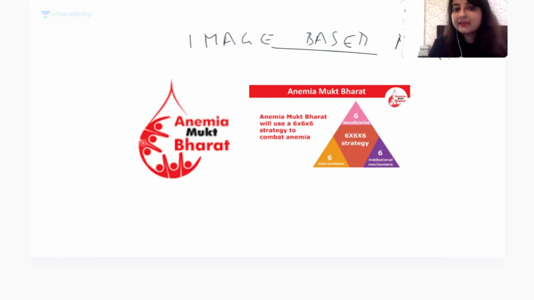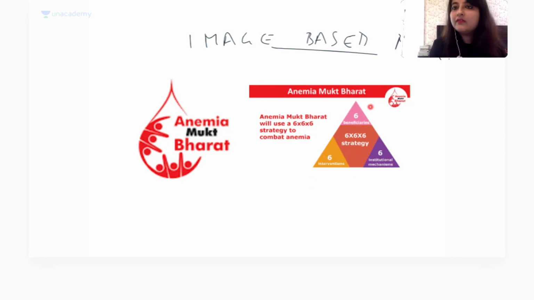Okay, so this is the image for Anemia Mukt Bharat. Obviously the option won't be written, you'll have to guess. Good morning, Ranak. Okay, you will have to guess what this image signifies. So this signifies the Anemia Mukt Bharat logo. Also, this belongs to what strategy? 6 into 6 into 6 strategy. In this, there are 6 beneficiaries that we've already seen. Okay, there are 6 interventions and also 6 institutional mechanisms.